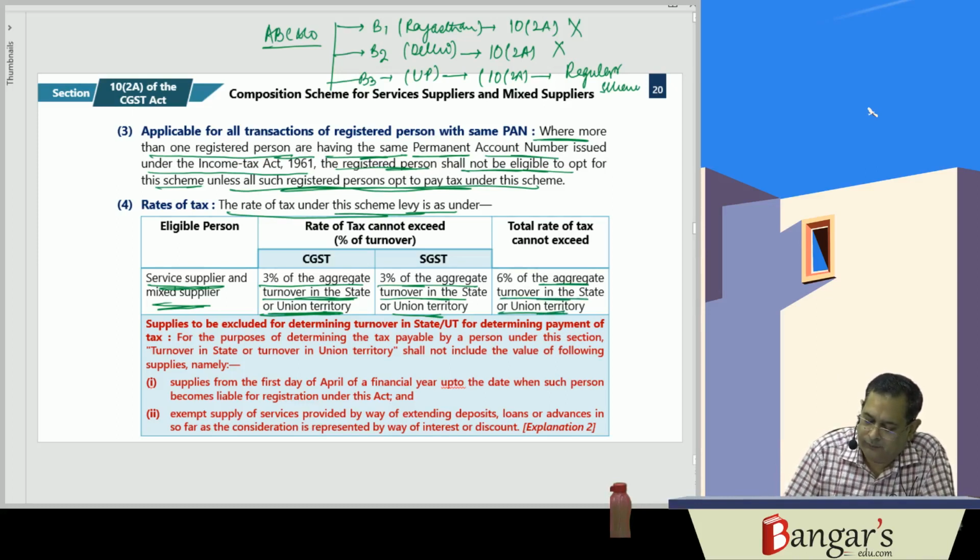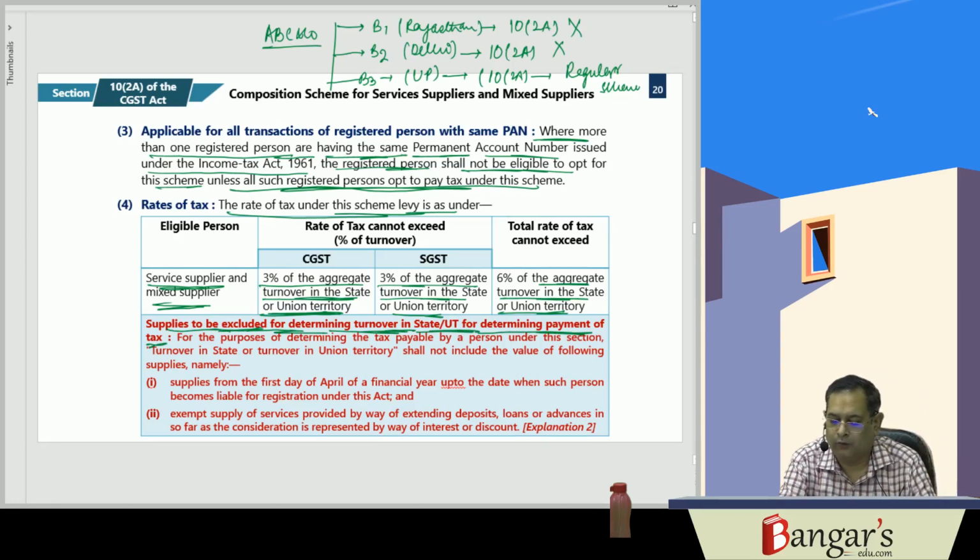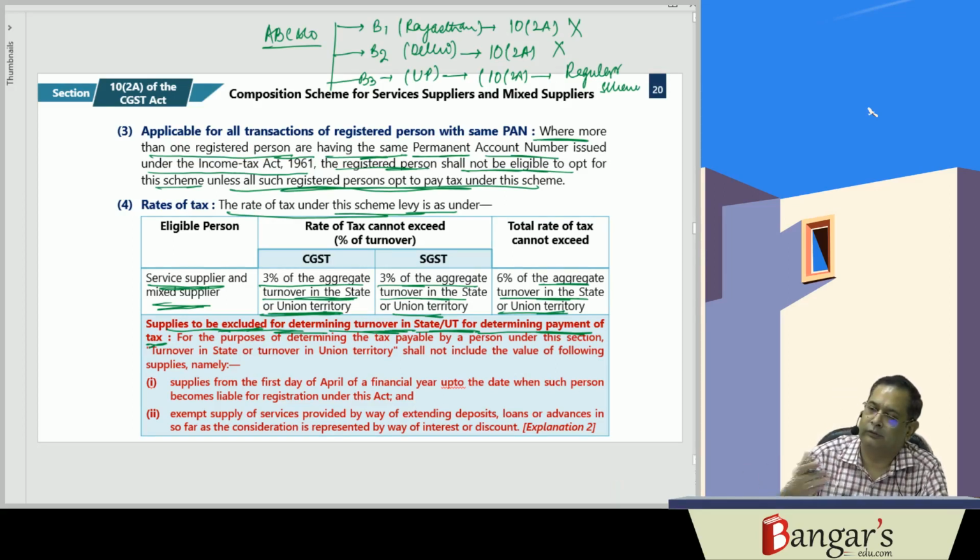And the following supplies are to be excluded for determining the turnover in the state or union territory for determining the payment of tax. We have already discussed the same in section 10.1 also.